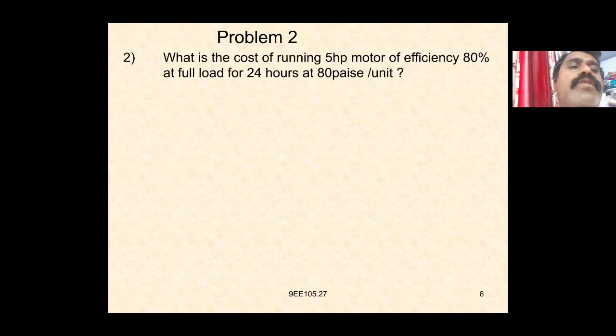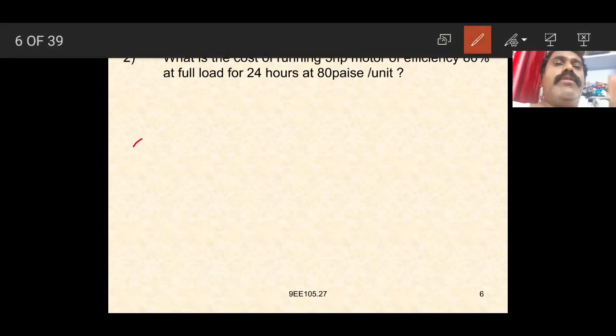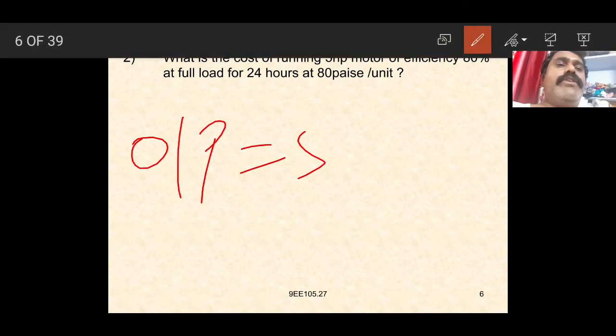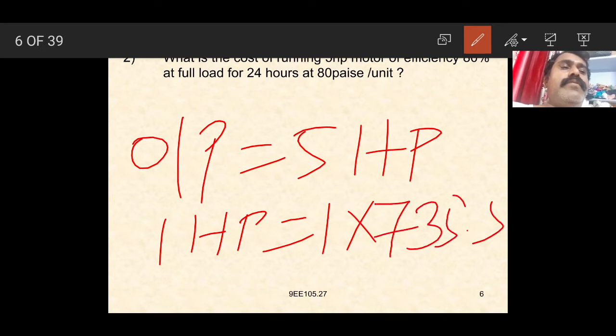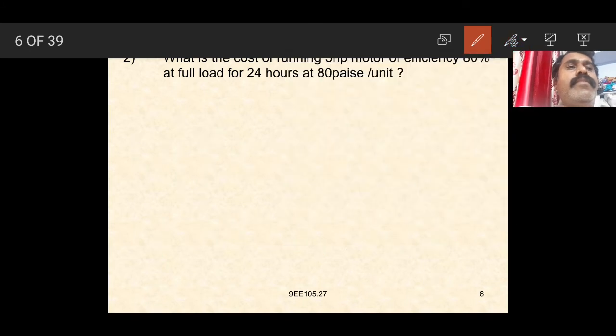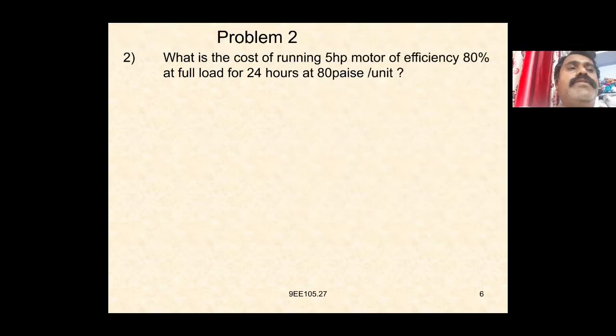What is the cost of running a 5 HP motor of efficiency 80% on full load for 24 hours at 80 paise per unit? Here, the output of the motor is 5 HP. 1 HP is equal to 735.5 watts. The efficiency is 80% on full load for 24 hours at 80 paise per unit.